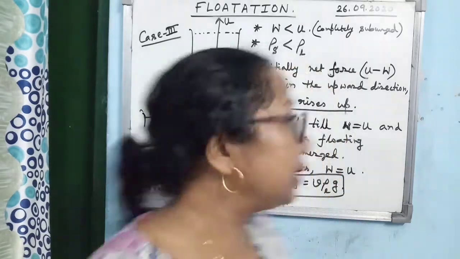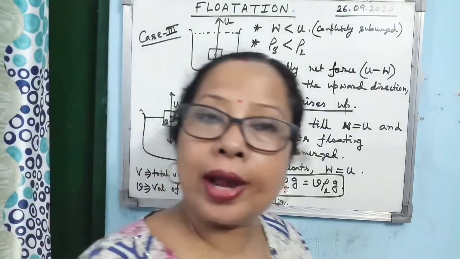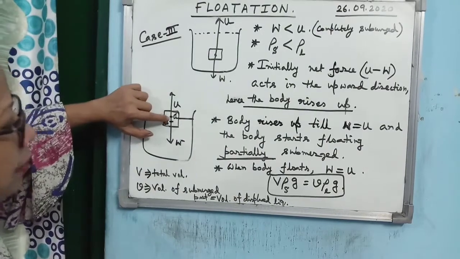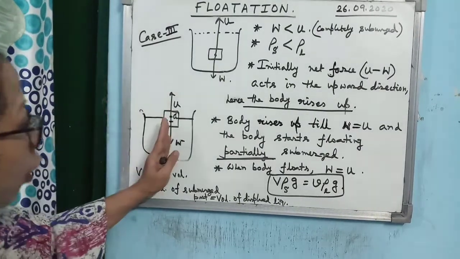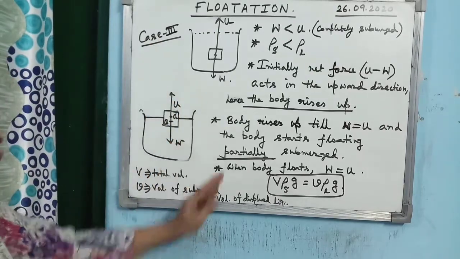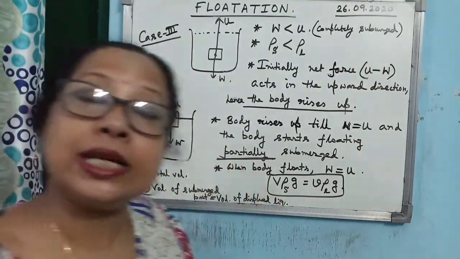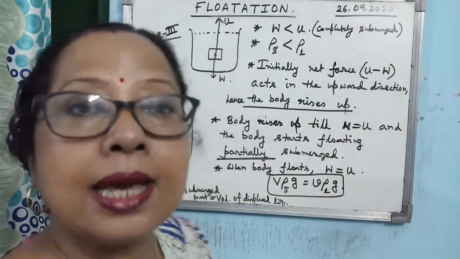And what is this one? Center of gravity G. Center of gravity is the point at which weight acts. So here look at the position of G and B. B is below G. Alright. But both of them lie on the same vertical line. So these are the physics behind a body partially submerged, floating inside a liquid.